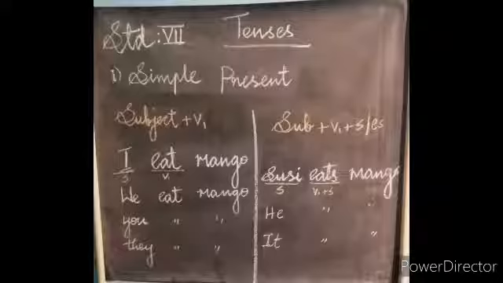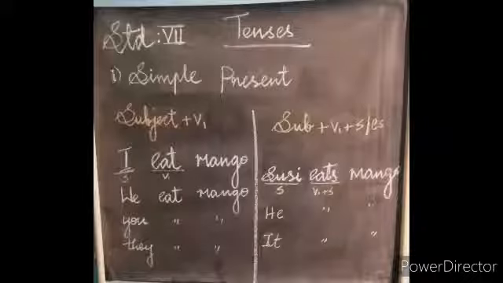Here, Susi, the subject is singular, so verb in plural form. Look at the first rule and example. We eat mango. We subject, it is in plural form. So verb in singular. Here Susi eats mango. Susi subject in singular form. So verb in plural form.